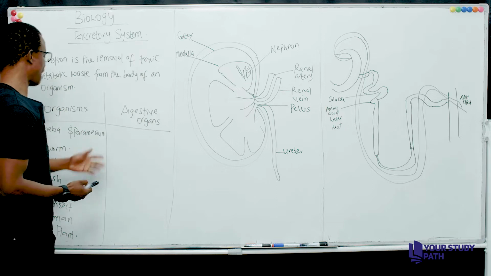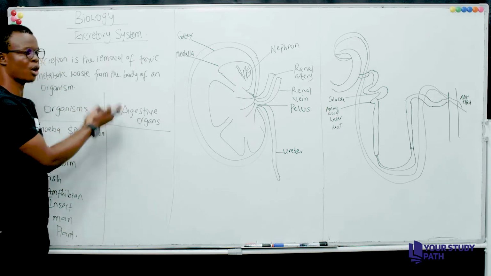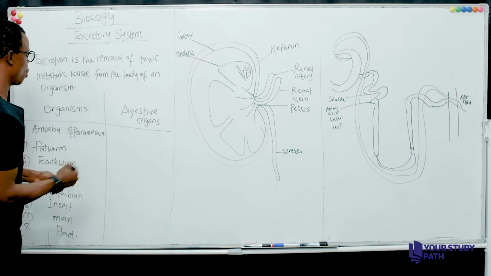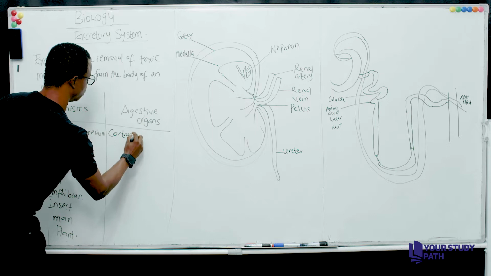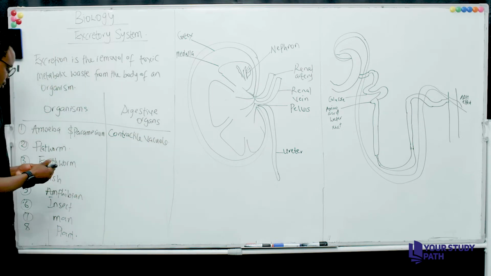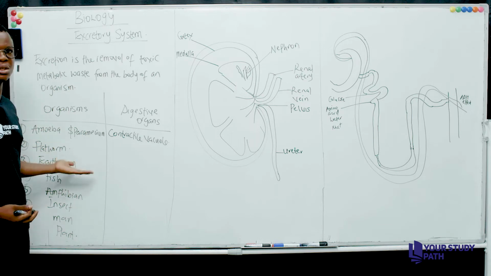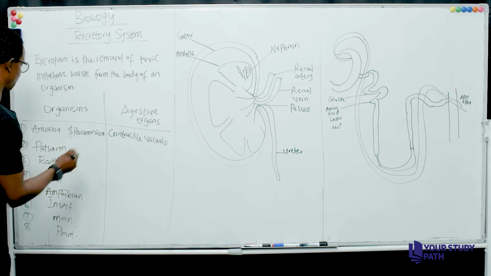For amoeba, what exactly is their organ? What organ do they use? What they use is called the contractile vacuole. For flatworm, in the last class we discussed flatworm. I said flatworm can also be called planaria.